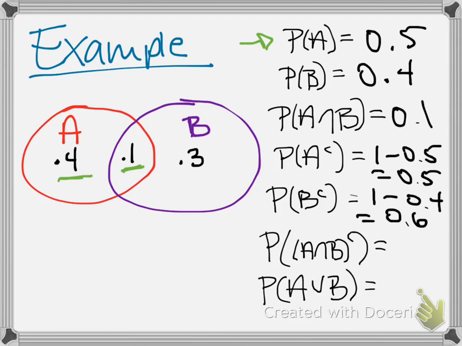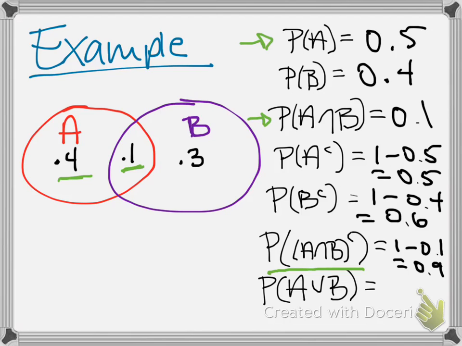Next, this notation might look a little bit insane, but what this is saying is that we want to find the probability of the complement of the intersection of events A and B. Well, the intersection of A and B we already found to be 0.1, so the probability of the complement of that would just be 1 minus 0.1, and that's of course 0.9.